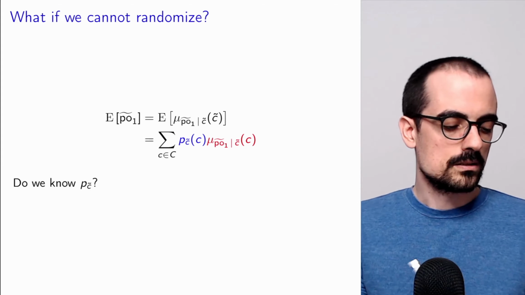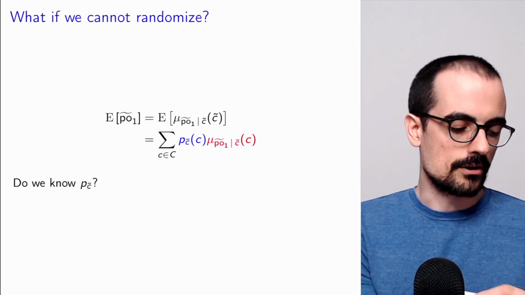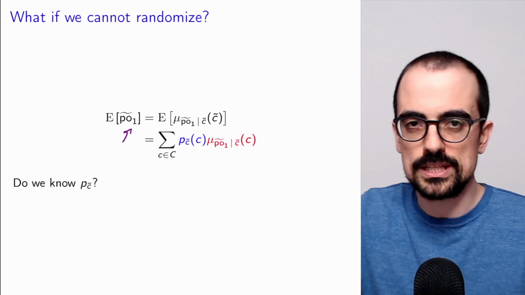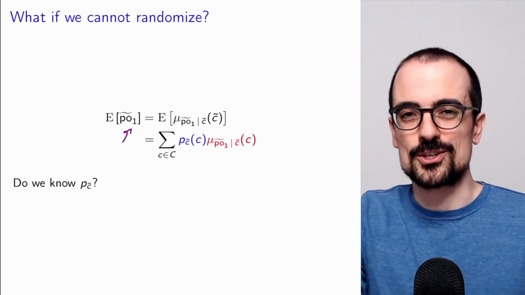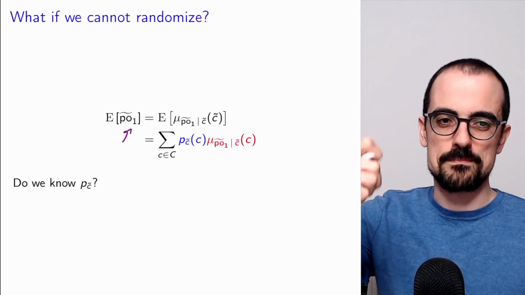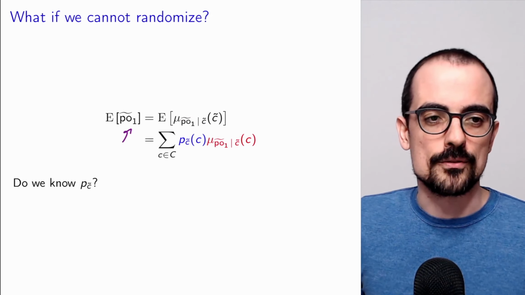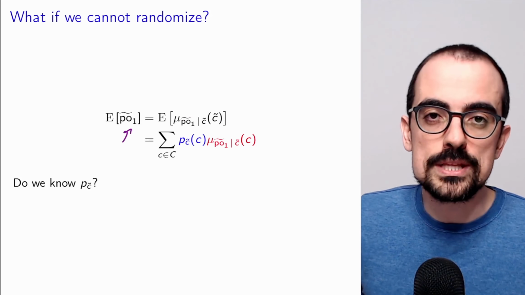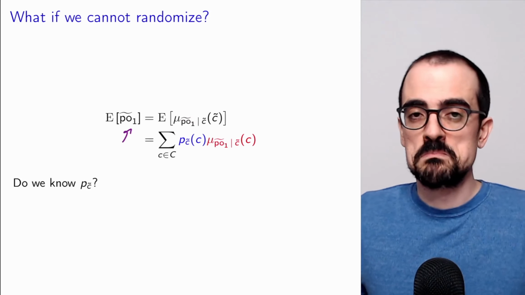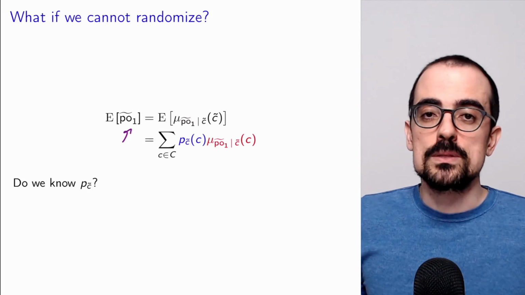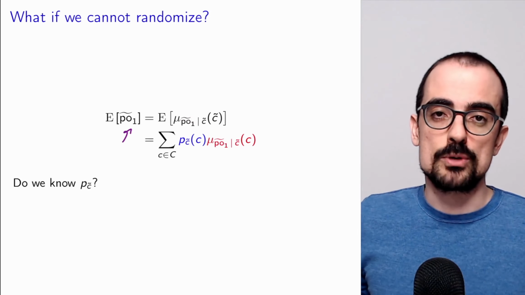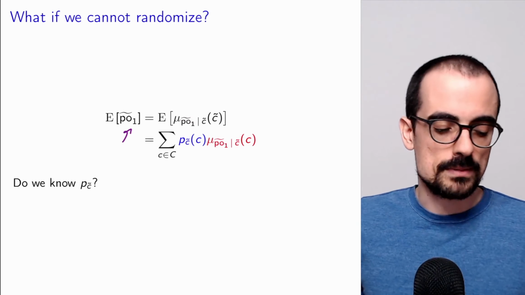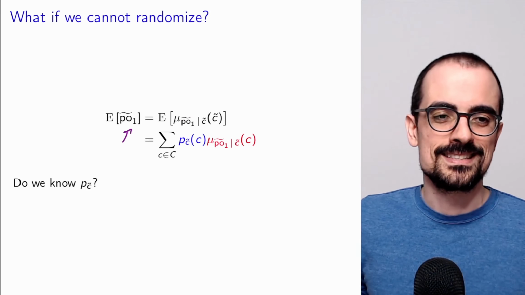Here I've only written the potential outcome given treatment. For the potential outcome given no treatment, same thing, except that now the conditional mean would be of PO0 given the confounder. So now the question is, do we know the PMF of the confounder? Think of the example with the private classes. We do, right? We know how many people previously failed or not. We can use empirical probabilities to easily estimate that PMF.